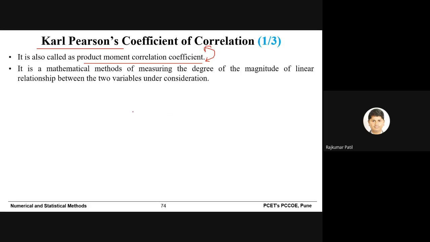It is a mathematical method of measuring the degree of the magnitude of linear relationship between the two variables under consideration. So let's say you have two variables, x and y. Now, when you want to check the linear relationship between x and y, I'm not talking here about non-linear relationship. I'm talking about only linear relationship. Then in that case, we can recommend that the Karl Pearson method is used.